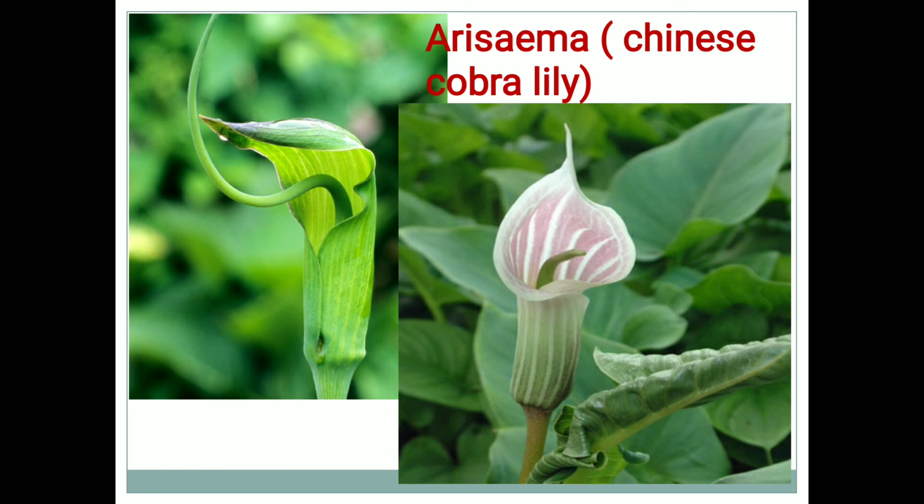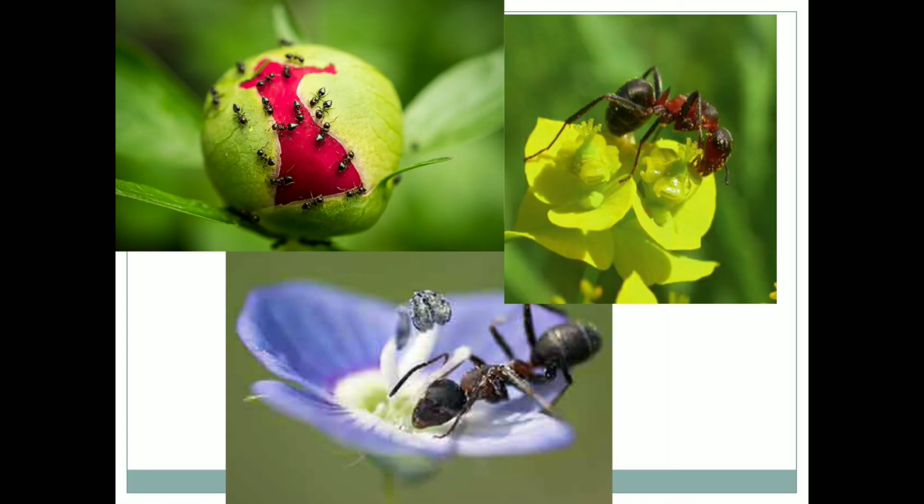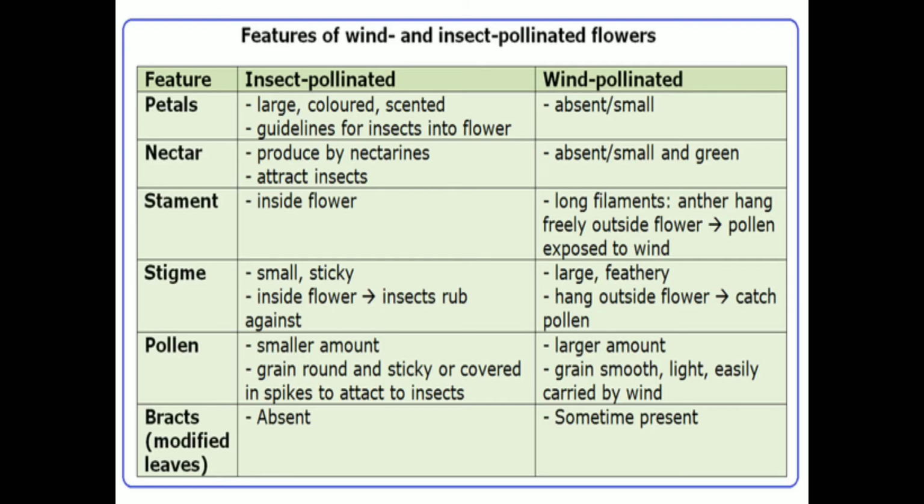This flower is called the Chinese cobra lily, which attracts snakes. This is a snail vine plant which attracts snails, where they perform pollination. These are some ants, called pollinating agents.